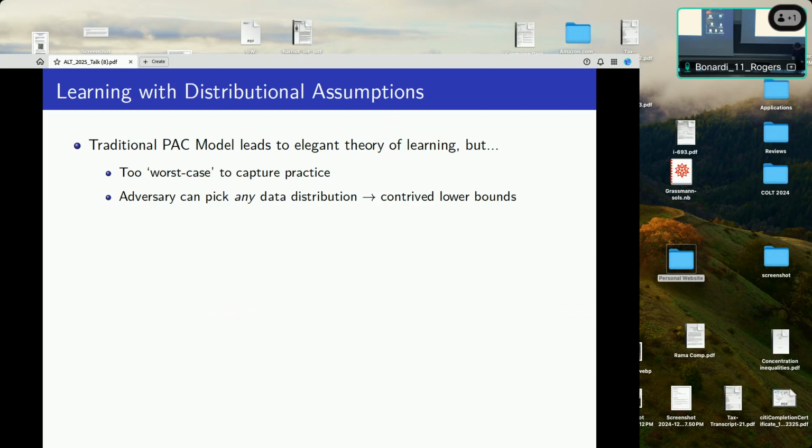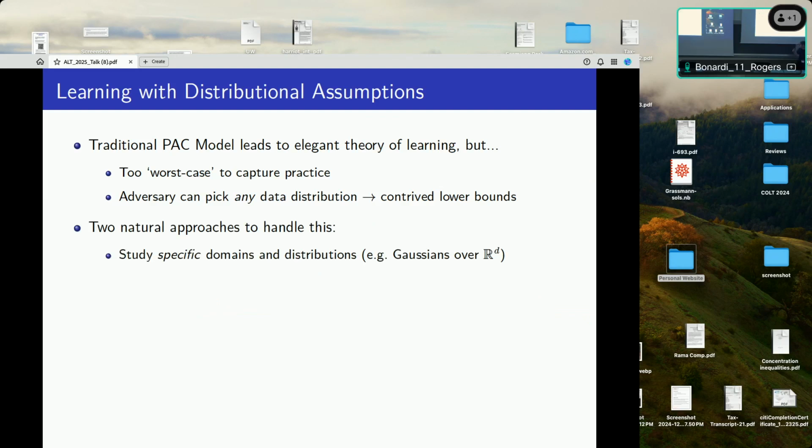Okay, so how do we handle this? Well, I've heard one way to handle it in practice is just by ignoring theory, but we're theorists, so maybe let's take a different approach. There are, I think, two natural ways to try to handle this. One is to zoom in and look at specific types of set X that are still fairly general, like R to the D, and specific sets of distributions like Gaussians or things with nice anti-concentration and concentration properties. This is very, very well studied. We have a lot of beautiful theory on this, and it's not going to be the focus of this talk.